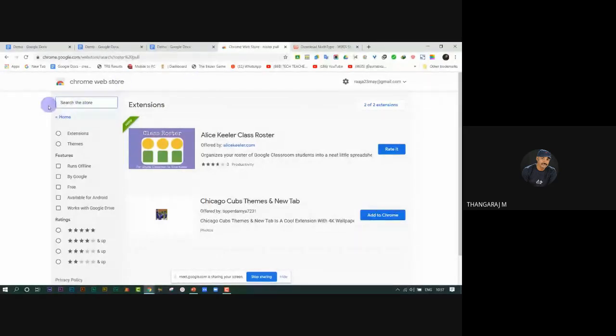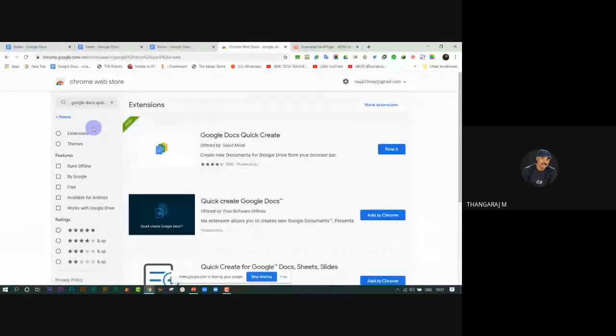Just type here Google Docs Quick Create. Okay, it will appear. Click here, add to Chrome. Then the icon will appear.